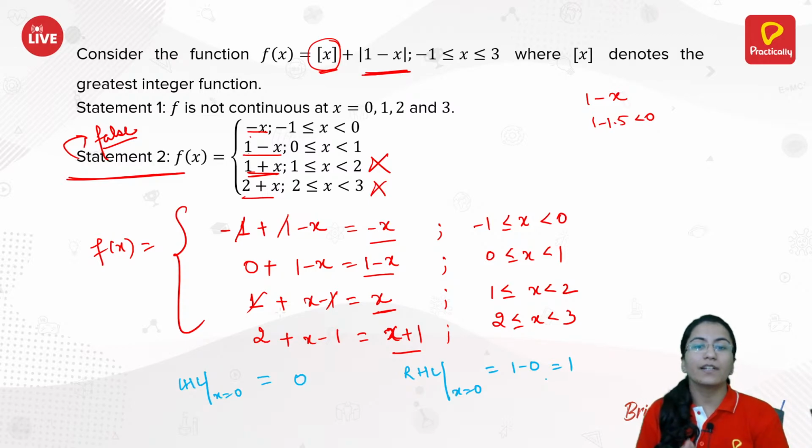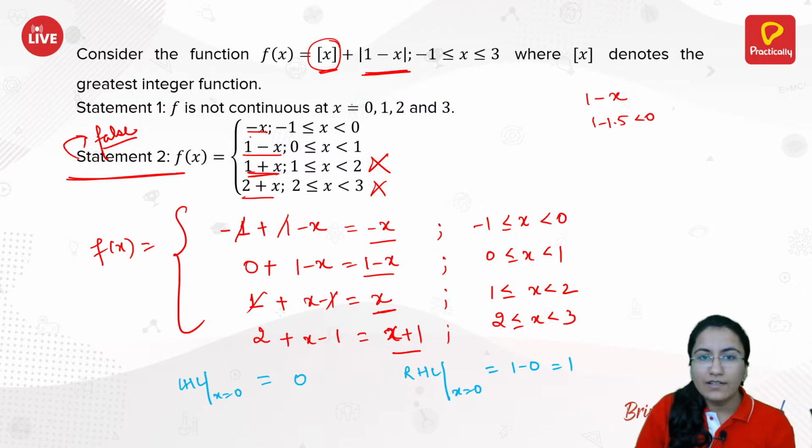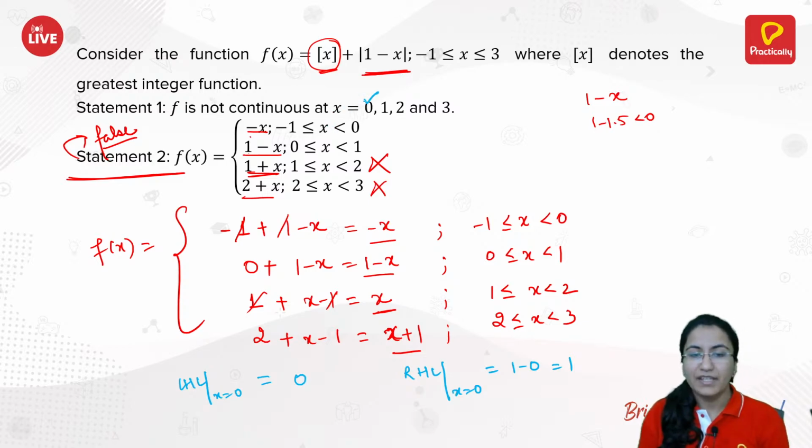That means the left hand limit and right hand limit are not the same. That implies the function will not be continuous at 0. So 0 is checked. Similarly, check for 1, 2 and 3.